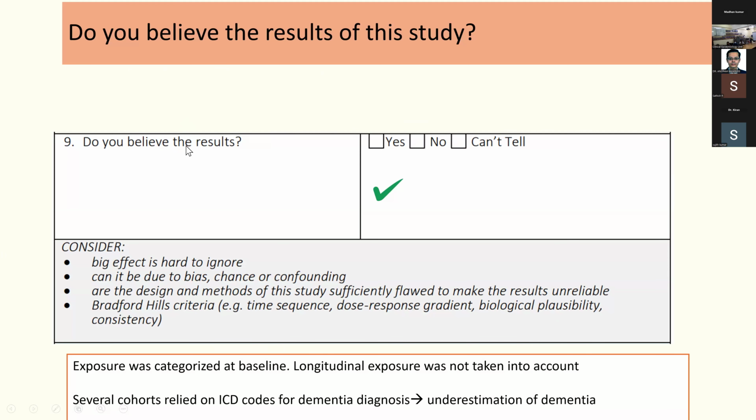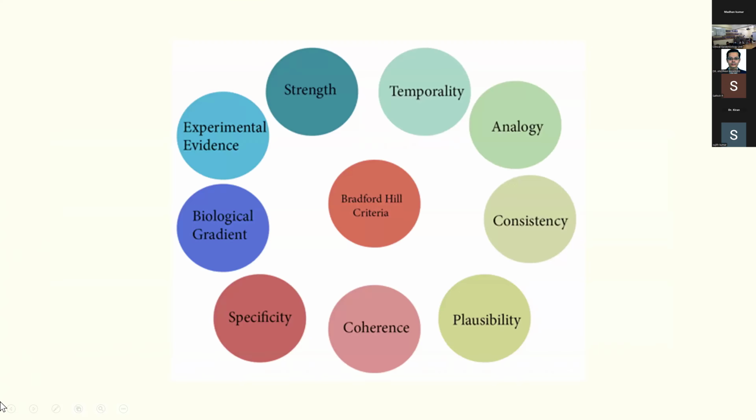So now, do you believe the results of the study? I believe the results of the study, but there are some things to keep in mind. Exposure was categorized at baseline. Longitudinal exposure was not taken into account. And many of the cohorts relied on ICD codes for dementia diagnosis. So you could probably have underestimated dementia.